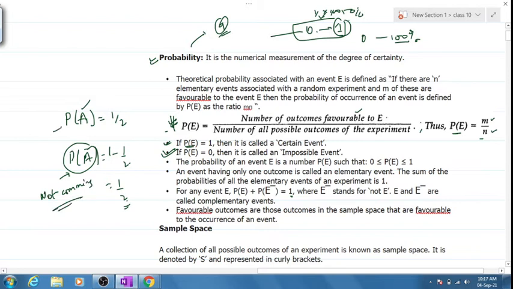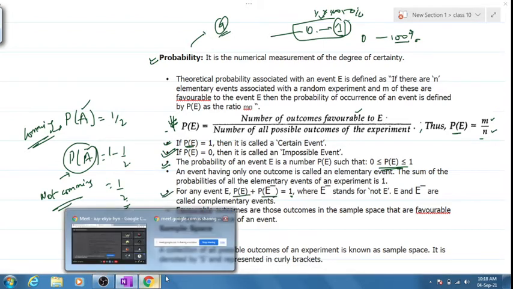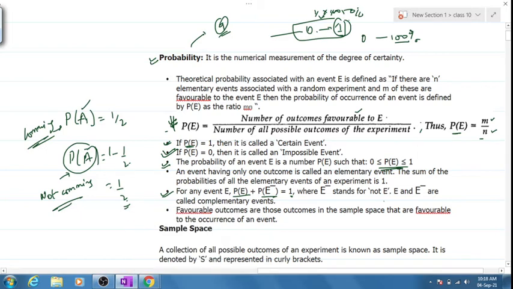Is it clear? And I've already told you probability always lies between 0 and 1. And this is also clear, that the probability of anything happening plus anything not happening is always equal to 1.